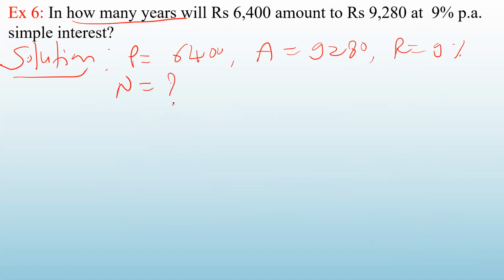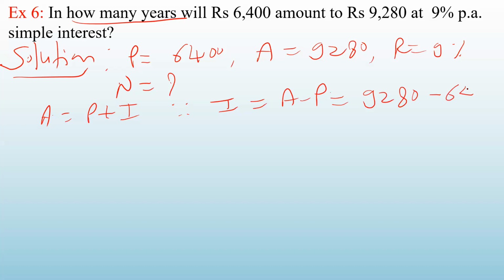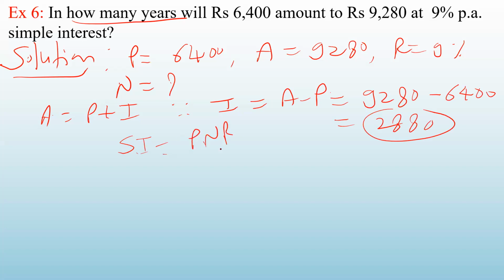So as you know, amount is P plus I. So what is I? I is amount minus principal. Amount is 9,280 minus 6,400. So what will you get? 2,880. So this much is the interest. The extra amount which you are getting, that is the interest. So this is the interest. Now put the formula for simple interest. That is PNR upon 100.